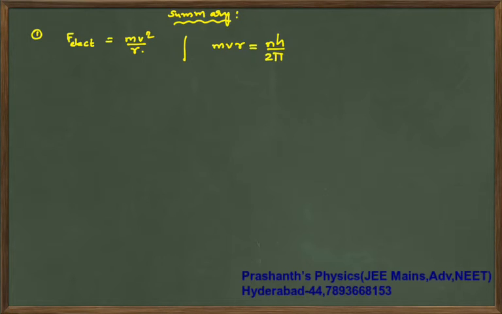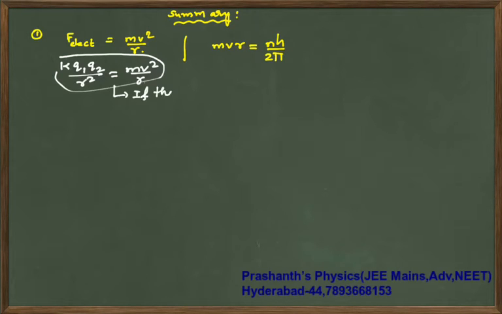So this is what has been discussed, and if this is valid, here this electric force is k q1 q2 by r square, equal to mv square by r. So if this equation is valid,